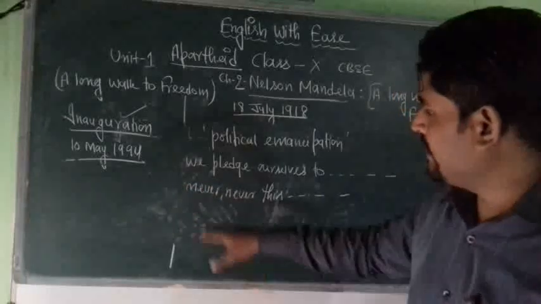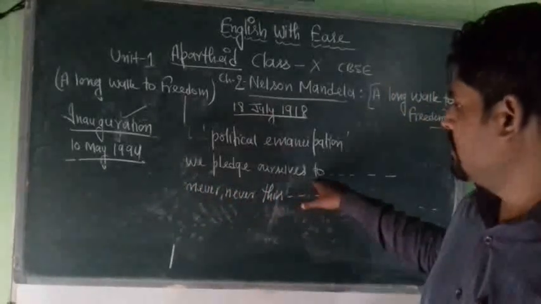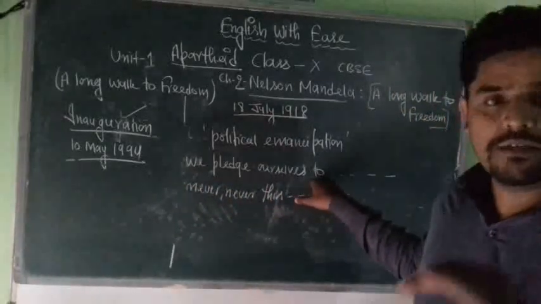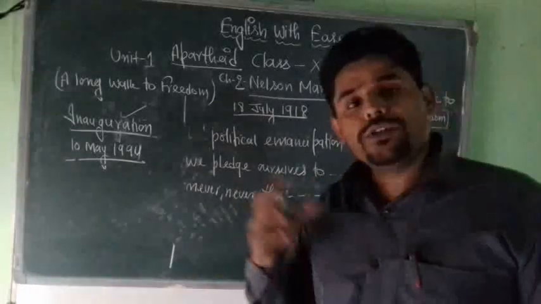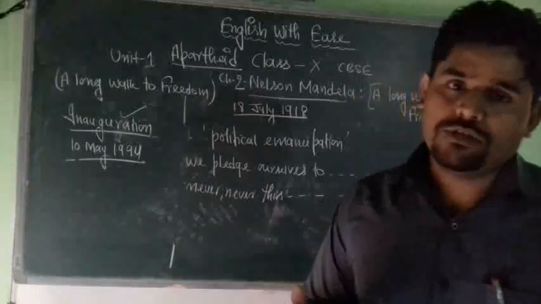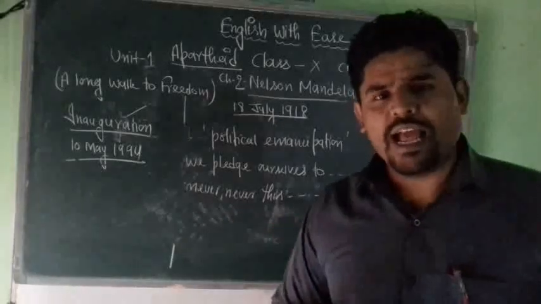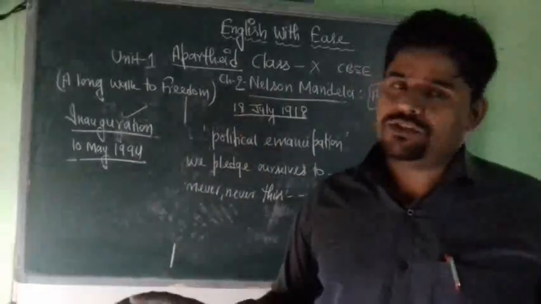He moves on to say that we pledge ourselves to liberate our people. Liberate here means to free our people. From what? From the continuing state of bondage, poverty, deprivation, and other kinds of discrimination.